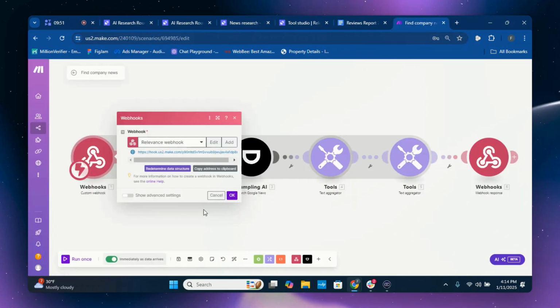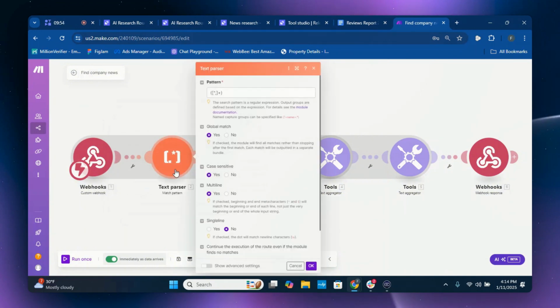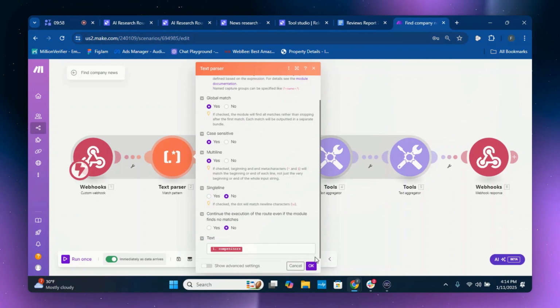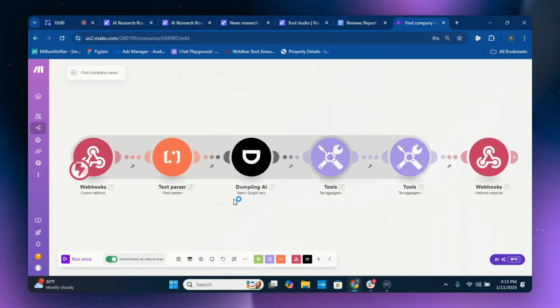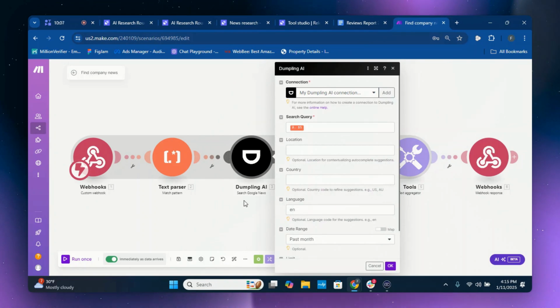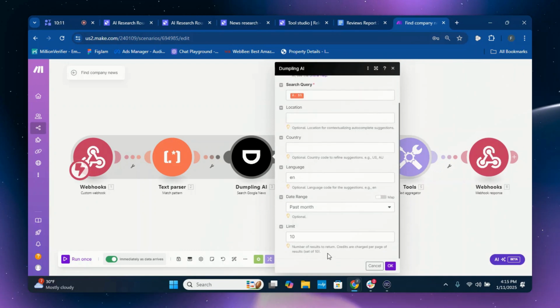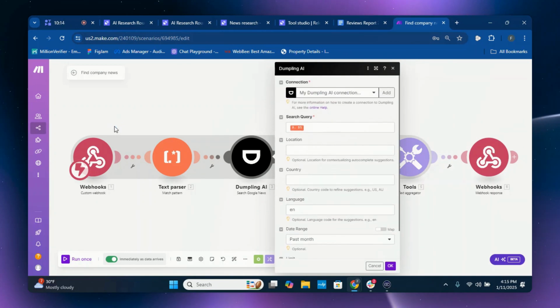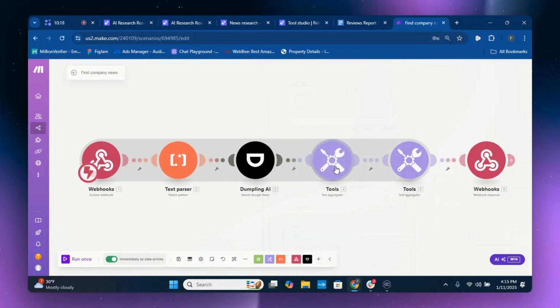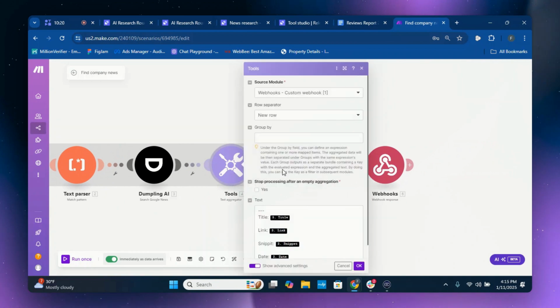But for now, we're going to go back to the Make automation, and it does a text parse where this is needed and it separates them out. Once it separates them out, we're going to use Dumplin AI to complete this. If you don't have Dumplin AI, you just go to Dumplin AI and create your free trial, and then you add the connection. Here it is within the automation included below. This should all be included, and you can press OK. And then here are the tools used as well.